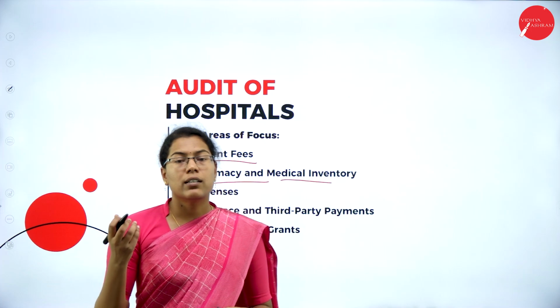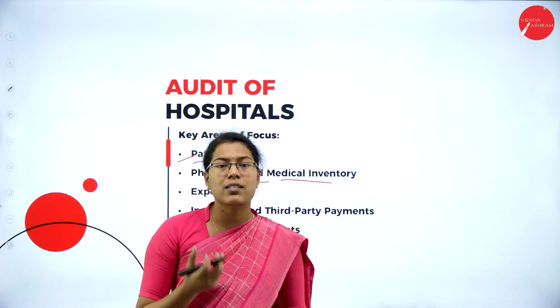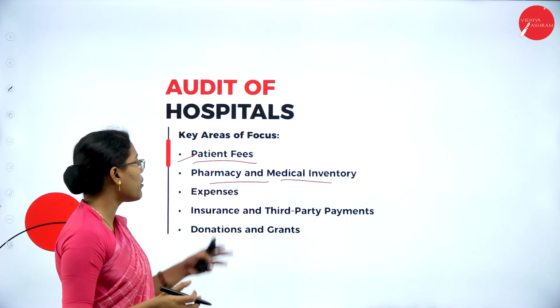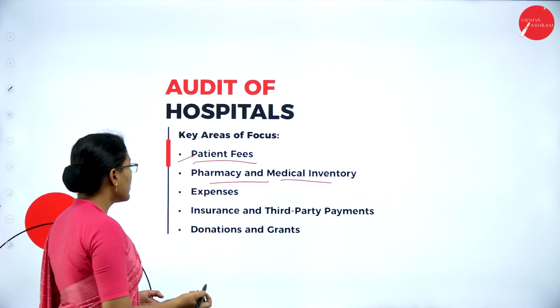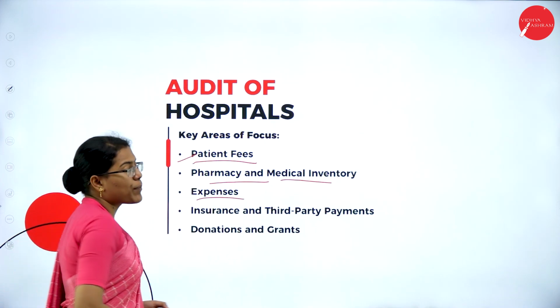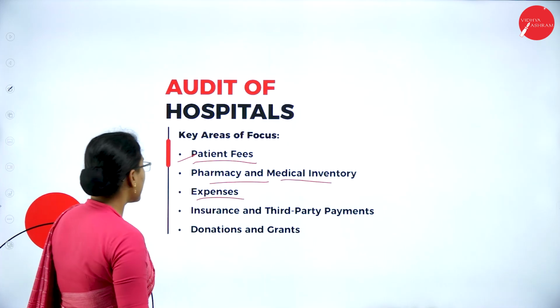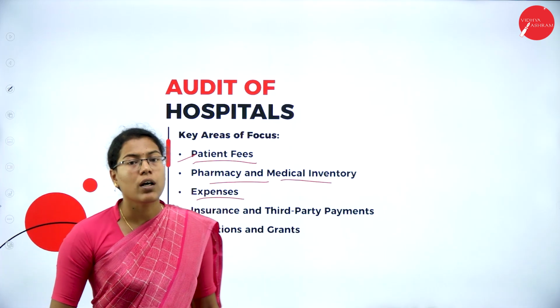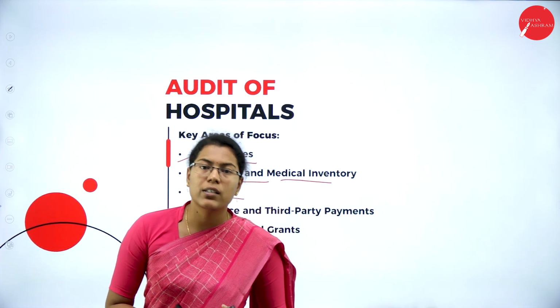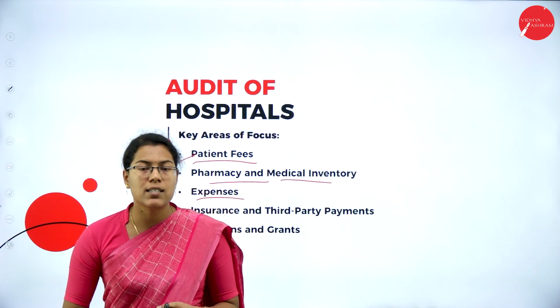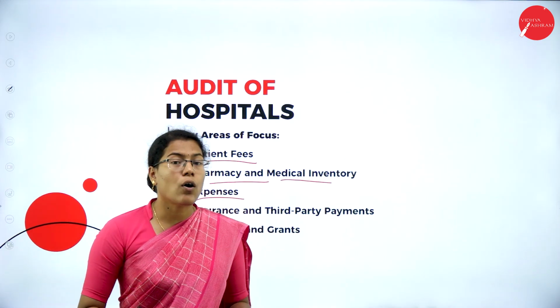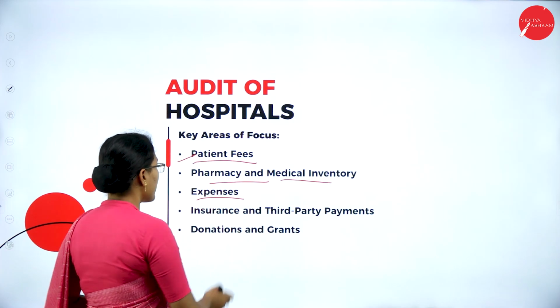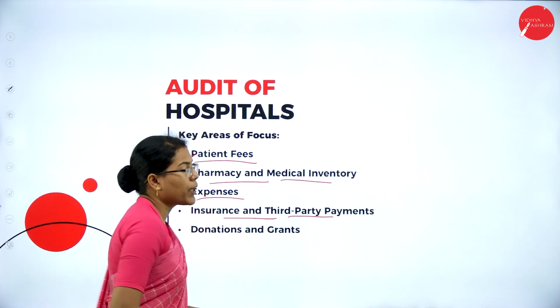So here also, the inventory or the stock is the medicines that are maintained in the pharmacy of the hospitals and other equipment like surgicals. Then they have to concentrate on the expenses of the hospitals. The expenses of the hospitals include medical staff salaries and cleanliness, maintenance and other repairs, and purchase of medicines and surgicals. Then the auditor should also check the insurance and third party payments.